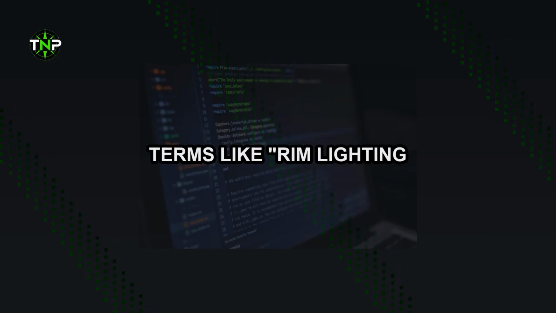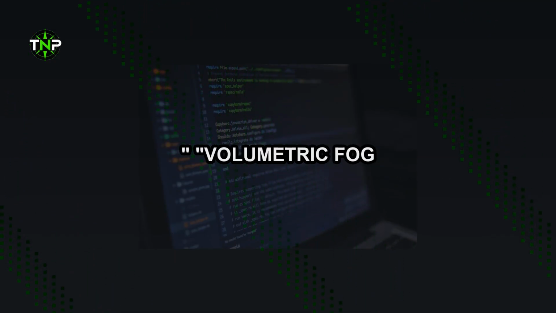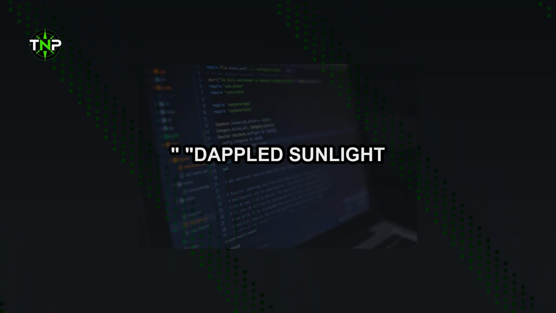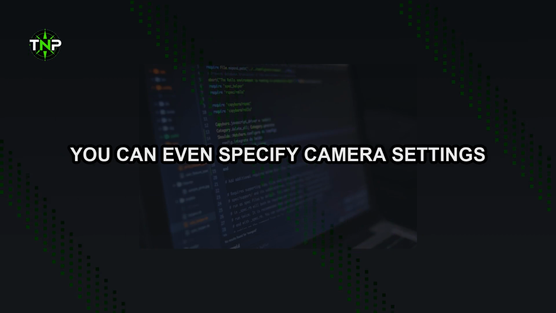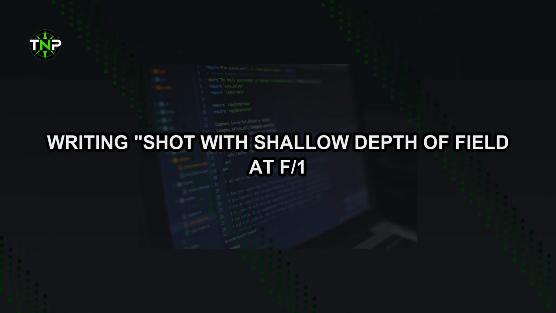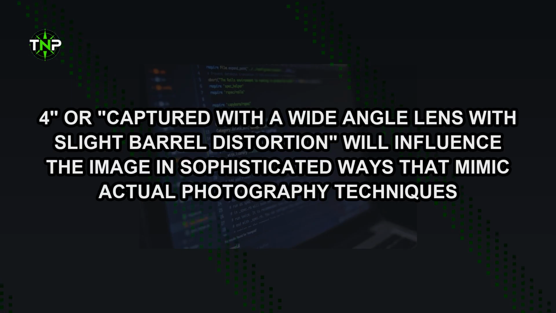Lighting has become one of the most powerful aspects of version 6 prompting. The AI now understands photography terminology with remarkable precision. Terms like rim lighting, volumetric fog, dappled sunlight, and harsh directional shadows produce exactly what you'd expect. You can even specify camera settings. Writing shot with shallow depth of field at f/1.4 or captured with a wide-angle lens with slight barrel distortion will influence the image in sophisticated ways that mimic actual photography techniques.